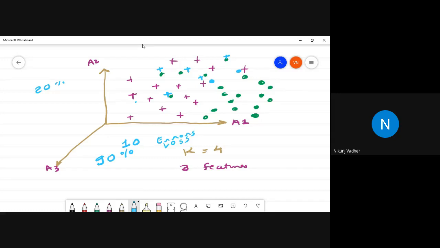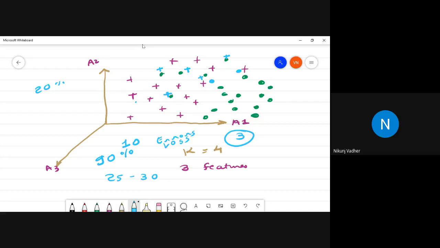Now, just imagine how many attributes are there? Only 3. How many attributes do we use in a real data set? 25 to 30. That is hyperdimension. Beyond 3 dimensions, we cannot visualize it. Actually, we can, but we have to put 3 dimensions into another dimension. But you still cannot visualize more than 3 dimensions.